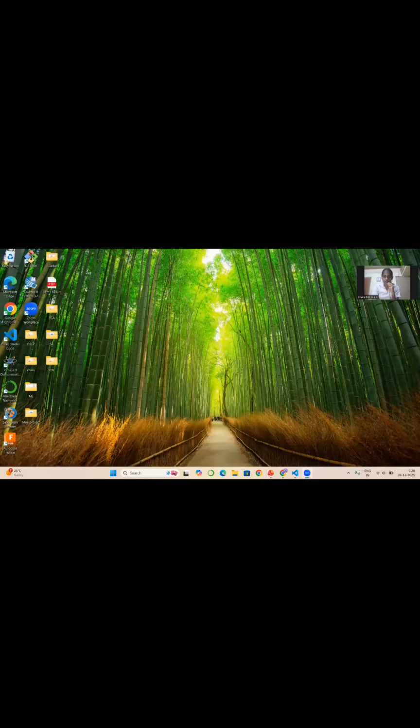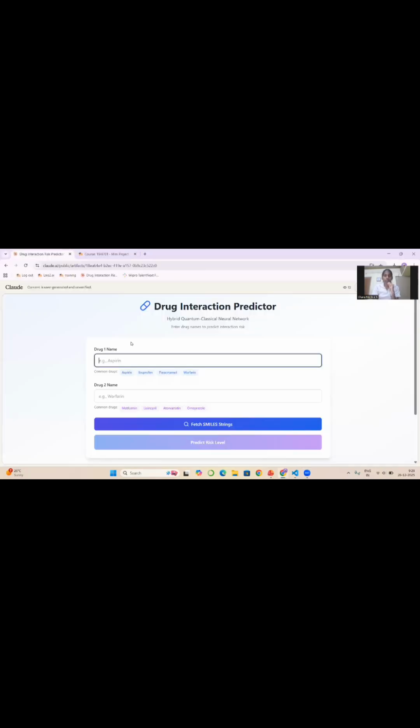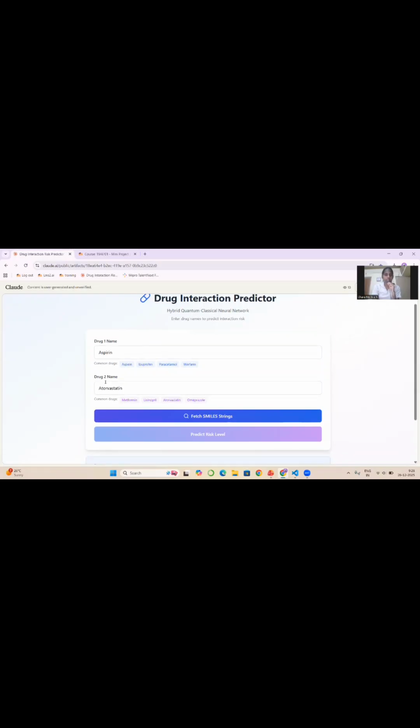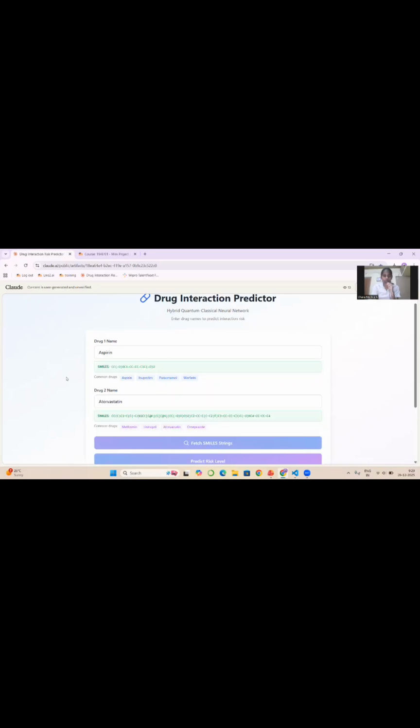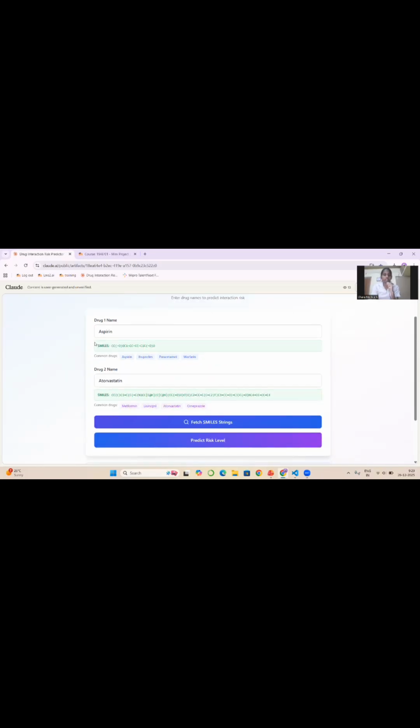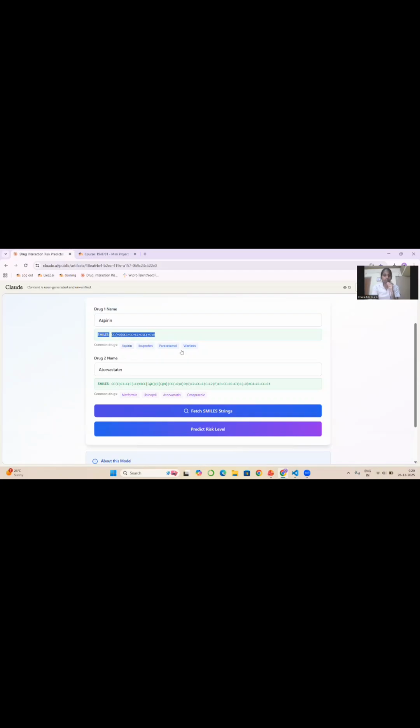Let us see the demo of our project. This is how our project works. First, I'm taking aspirin as the drug 1 name and atorvastatin as the drug 2 name. So let us fetch the SMILES. You can see here the SMILES are fetched using PubChem.